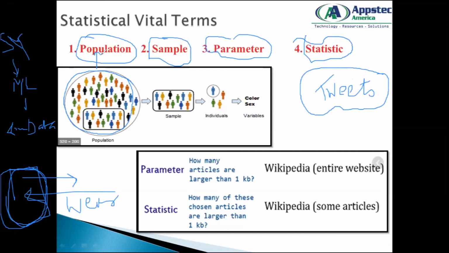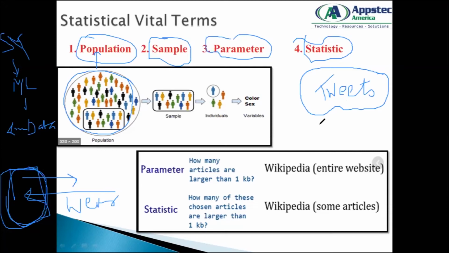So when I say population, I mean my entire data set. It could be 1 million, 10 million, 20 million, 30 billion. The entire representation of my data volume is what is called the population, like the population of the world, which represents the entire number of people in this world.